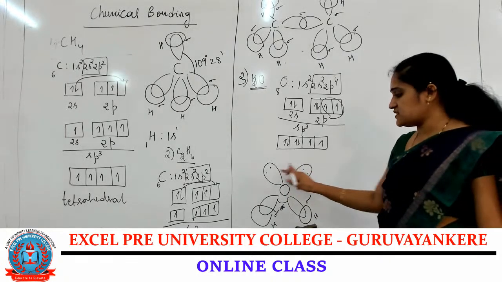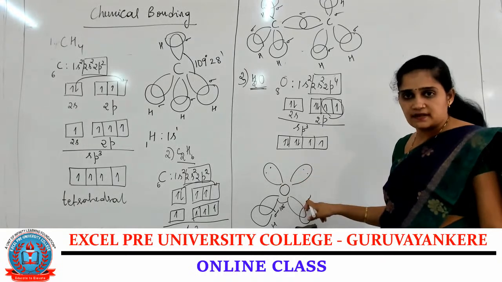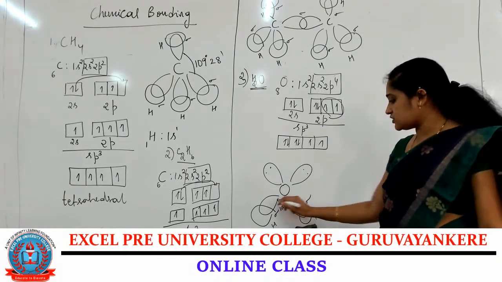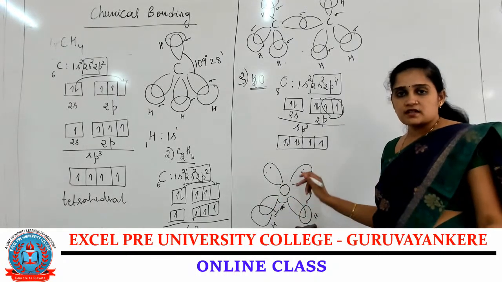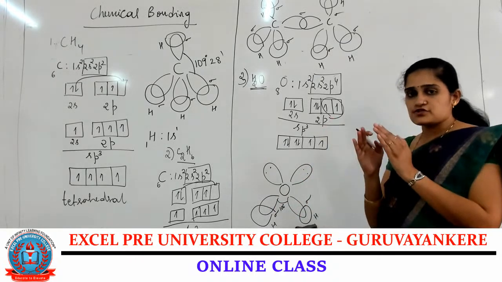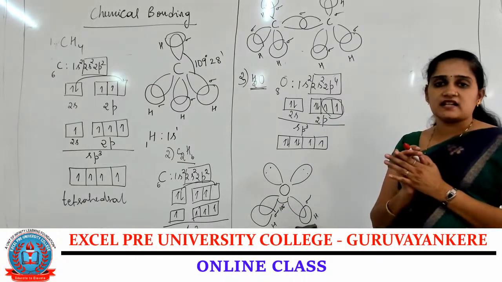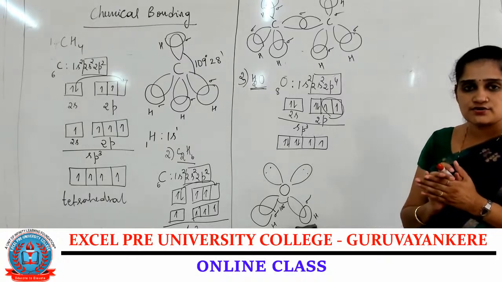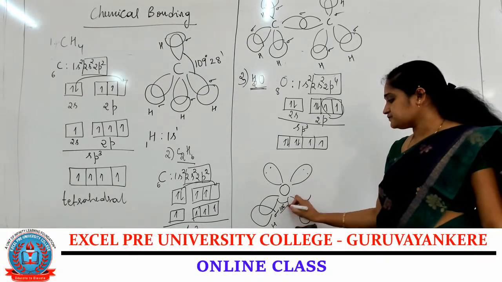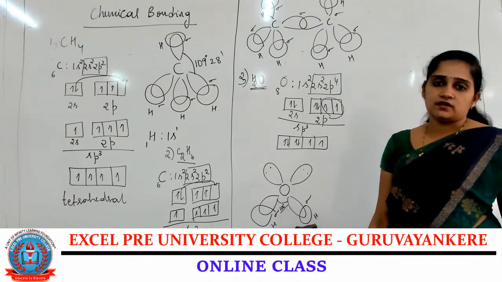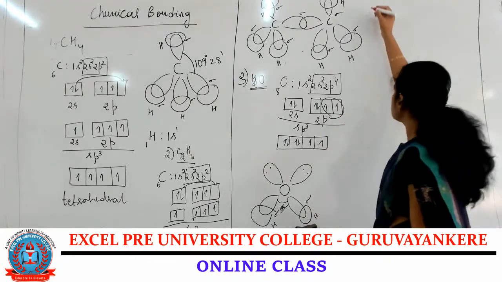Because of this repulsion we get the bent-like structure. So the bond angle got reduced from 109 degree 28 minutes to 104 degree 5 minutes.